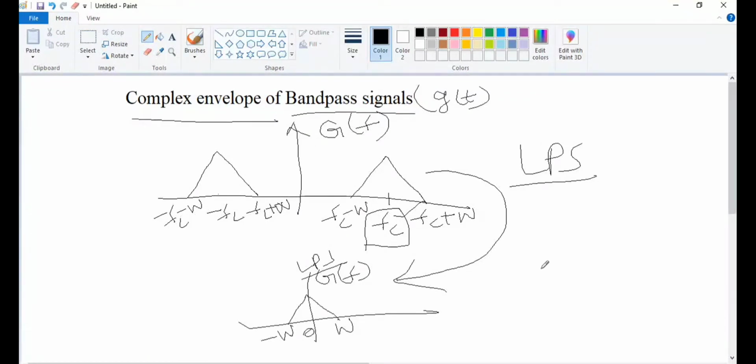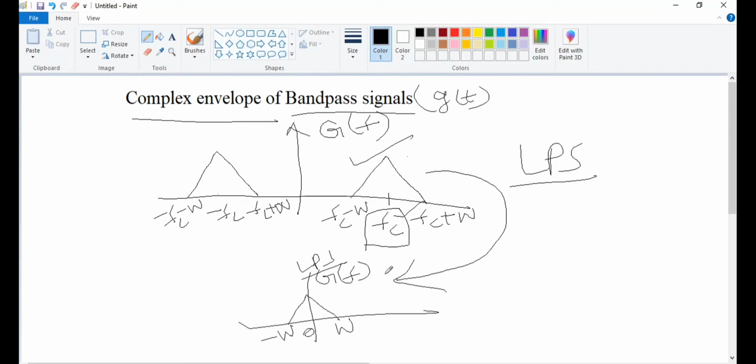This is what I've taught you until now. What is your s cap of t? What is this pre-envelope? What is this complex envelope, and how will you represent the pre-envelope and complex envelope of this band pass signal? We'll see now. Otherwise, the band pass signal is this.